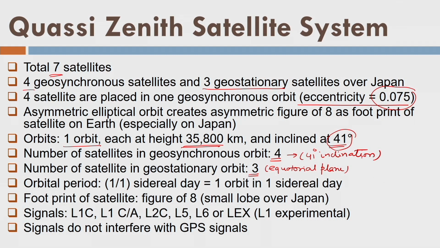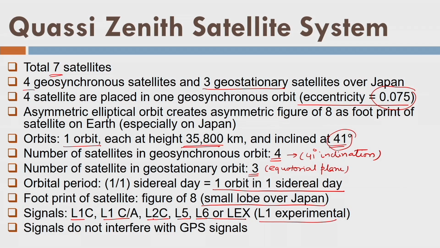Okay, what is the orbital period? 1 orbit in 1 sidereal day. What is the footprint? It creates a small lobe over Japan, and they have these signals: L1C, L1CA, L2C, L5, L6, or LEX. It's also called LEX, that is L1 experimental. They have some different signals, which are slightly different from the GPS.